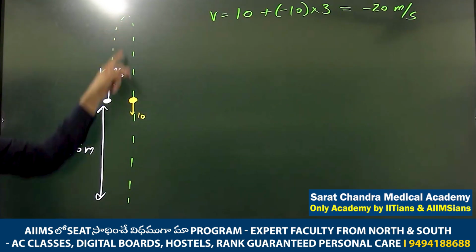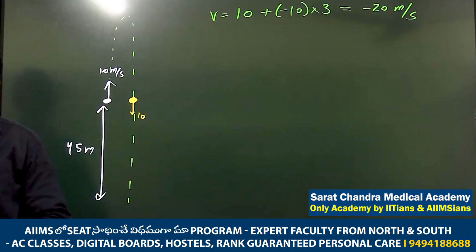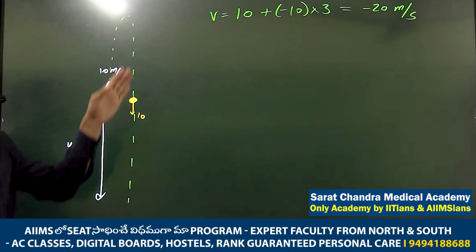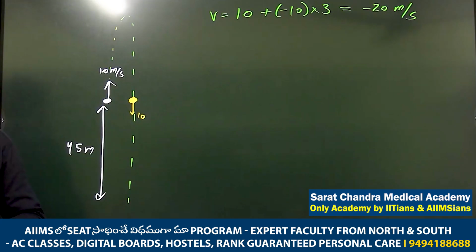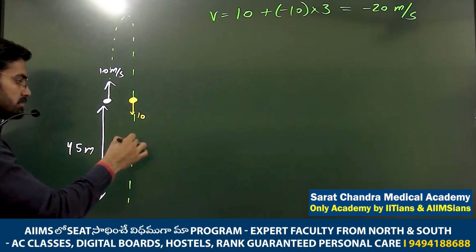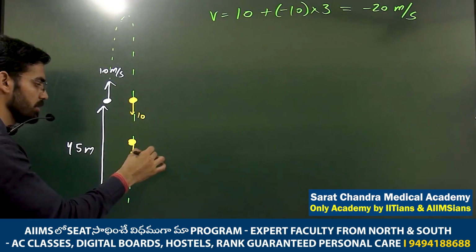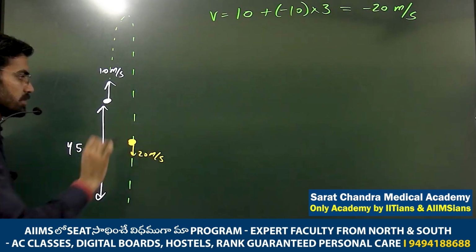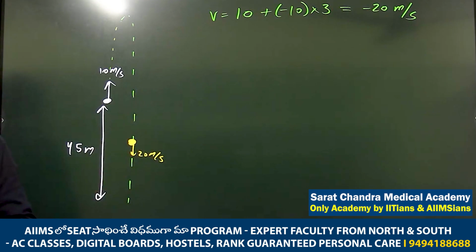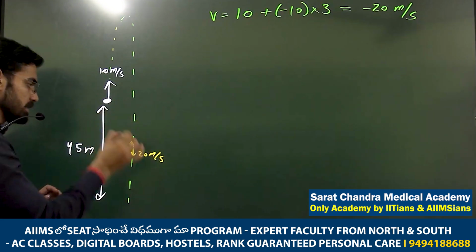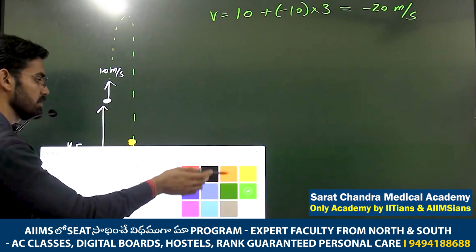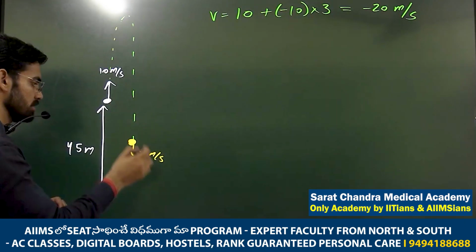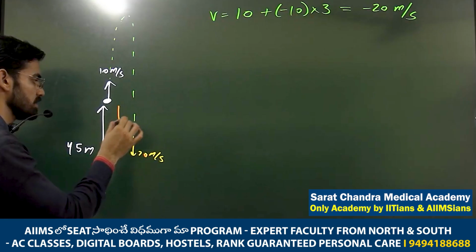This going up and this going down are symmetrical, as I told yesterday also, when one question came in that. So till here it is 10 only, he needs 20. So somewhere here already he reached 20 meter per second. We can find out the location also. How will we find out location? Displacement. This is 45 meter height. Location means basically displacement. So from here, let's say x displacement. This motion is not there. We can say this displacement is x downward, right?